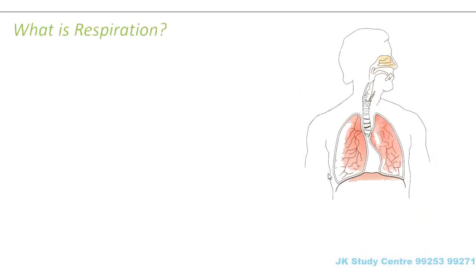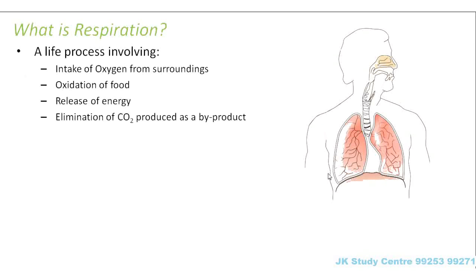Okay, so now let us see what respiration is. Let us try to define respiration. Respiration has two aspects. One aspect is the oxidation of the assimilated molecules. The other aspect is the way by which it obtains oxygen, because we saw in the previous slide that for oxidation of that molecule, oxygen was needed. So how do we obtain that oxygen? That is to be obtained from outside. So that gaseous exchange is another aspect of respiration. So respiration is a life process which involves intake of oxygen from surroundings, right?